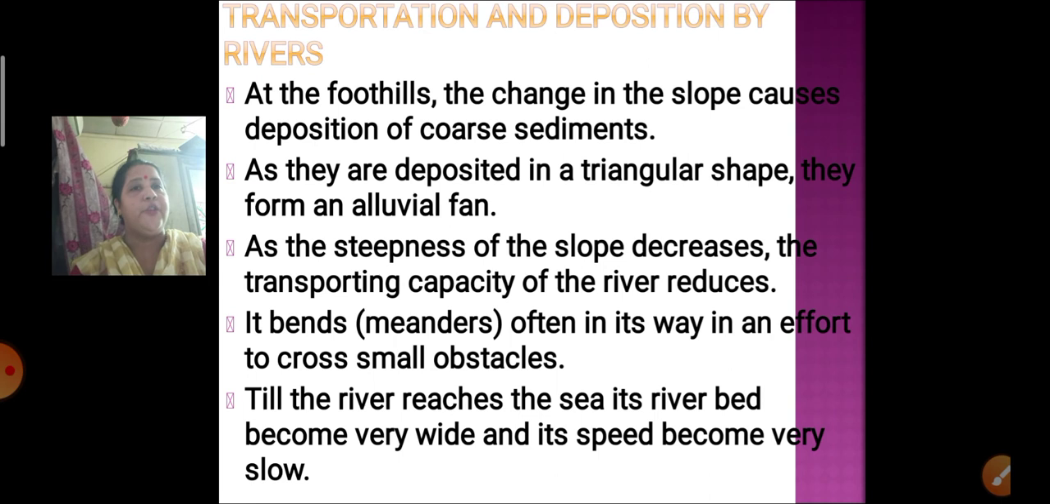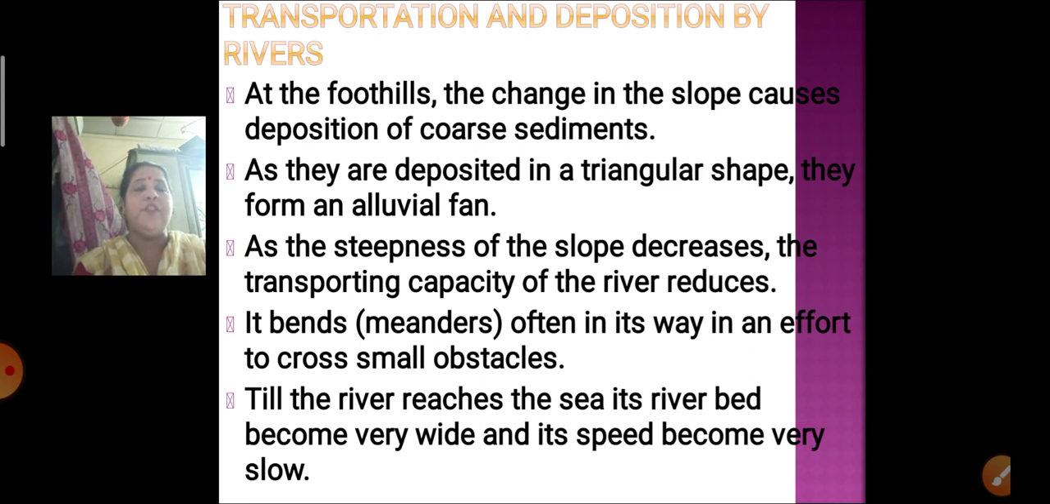Now see the transportation and deposition by rivers. At the foothills, when there is a change in slope and the slope becomes gentler, deposition takes place. When this deposition takes place, a triangular shape is formed, and that is called an alluvial fan. I will show you the picture of the alluvial fan.